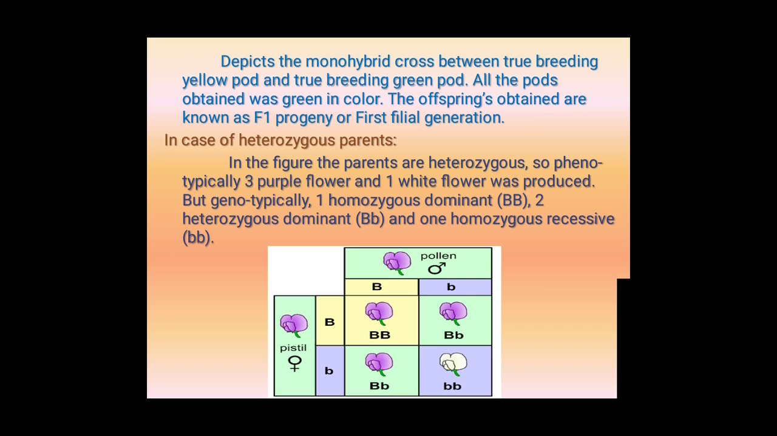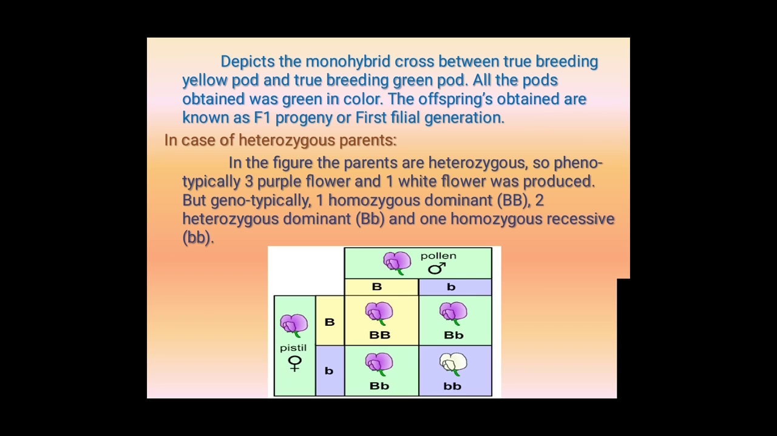That picture or chart represents the monohybrid cross between the true breeding yellow pod and true breeding green pod. All the pods obtained were of one color. We know that already, capital G, small g. The offspring obtained are known as the F1 progeny or first filial progeny. In the first hybridization, we find the F1 generation, that is the first filial generation.